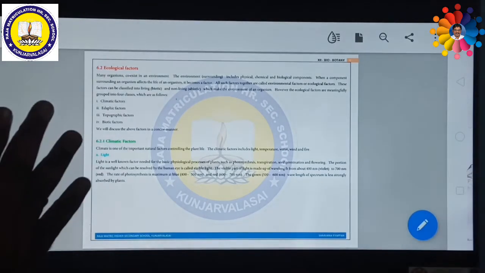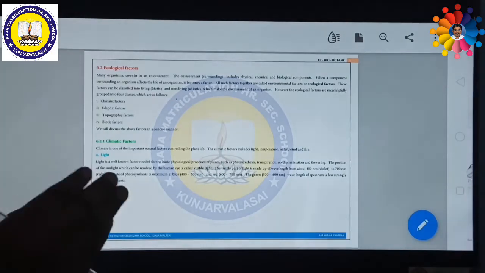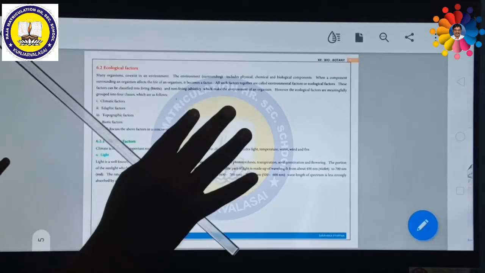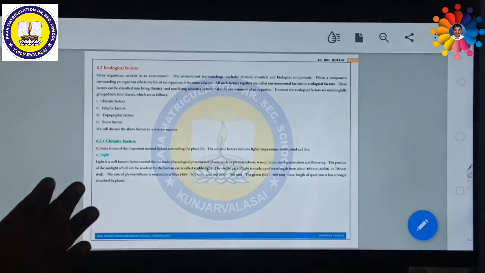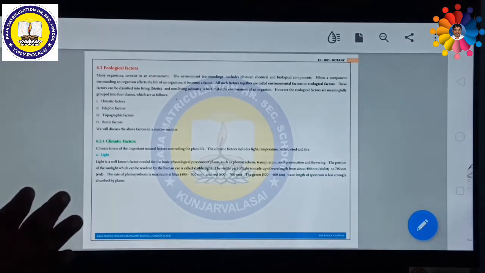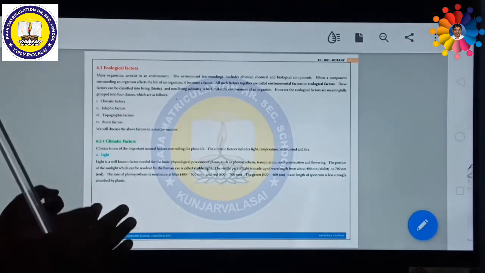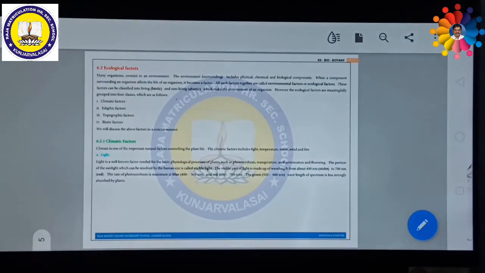What are climatic factors? The climatic factors are nothing but the things which are available in the climate: light, temperature, air, various gases available in the atmosphere. These influence plants and animals or even microorganisms, and are considered climatic factors.